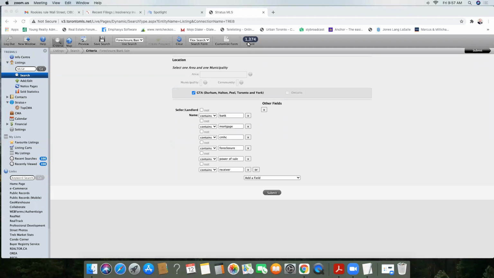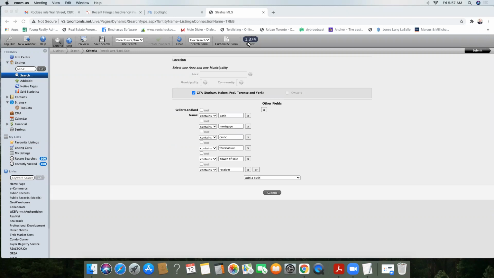Normally it's not that high, but because of the circumstances we're in right now with the pandemic, you're going to start seeing more and more come online. In hot markets, you tend not to see this, because when people get in a bad situation, they tend to sell their homes fairly quickly. When the market's been a little soft and slow, people get into arrears and they don't know what to do. And guess what happens? The banks come in and they foreclose, or they do a power of sale.